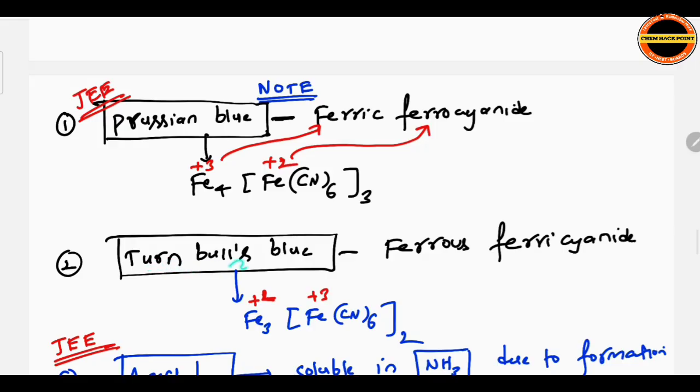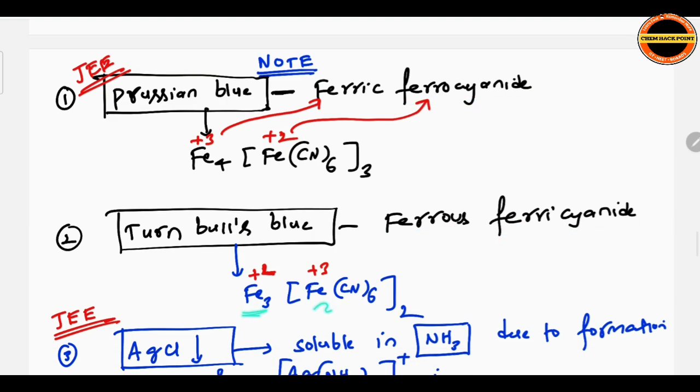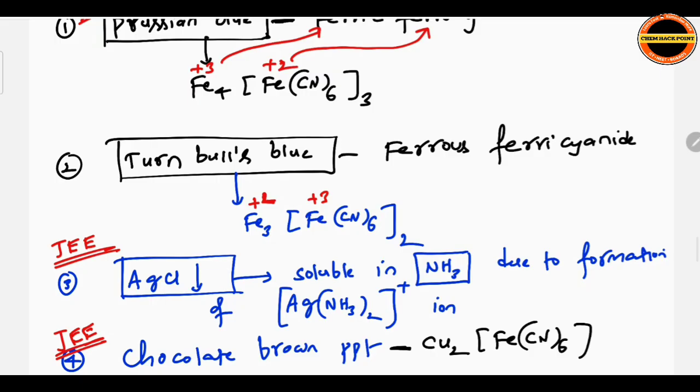Another chemical substance, Turnbull's blue, which is exactly the opposite: ferrous ferricyanide. So Fe3[Fe(CN)6]2. Ferrous iron is +2, ferri iron is +3, and cyanide. AgCl, whenever AgCl precipitate forms, it is soluble in NH3 due to formation of the [Ag(NH3)2]+ ion. AgCl formed, precipitate formed, soluble in NH3 due to formation of the [Ag(NH3)2]+ ion.